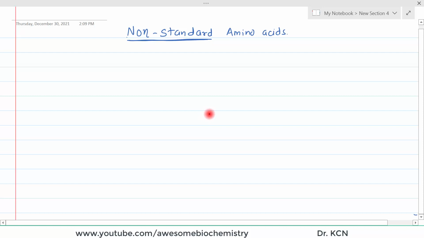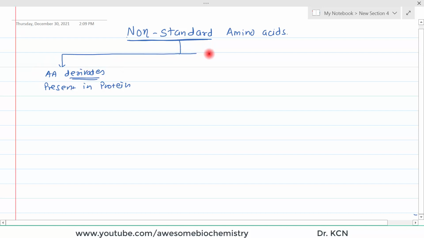Now, non-standard amino acids can also appear in the protein, but these amino acids are not inserted during the process of translation. They appear in the protein because of post-translational modification, right? So, that is amino acid derivatives present in protein. See, here we are using the word derivatives. Why? Because they are not original standard amino acids, but those amino acids are modified in some way. So, we are utilizing this word, amino acid derivatives.